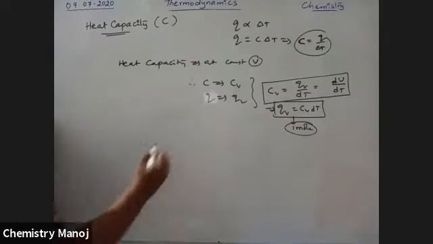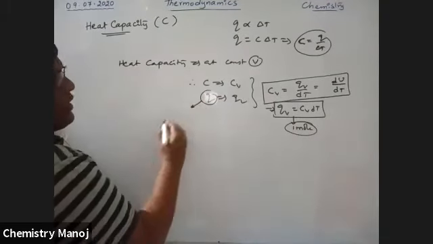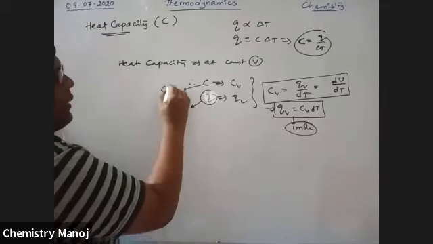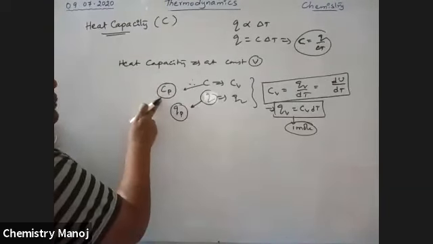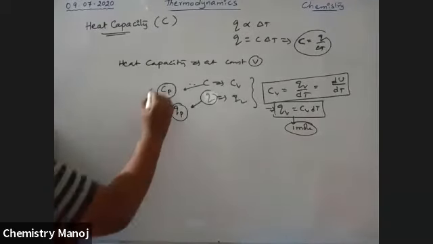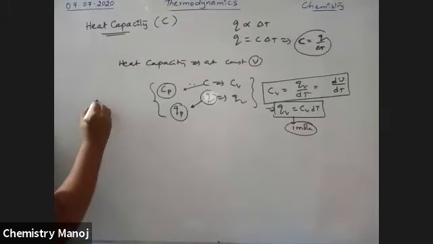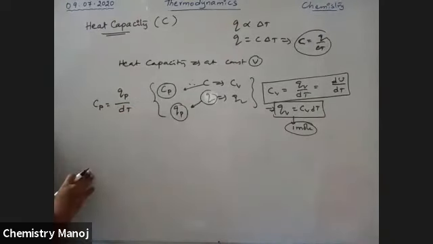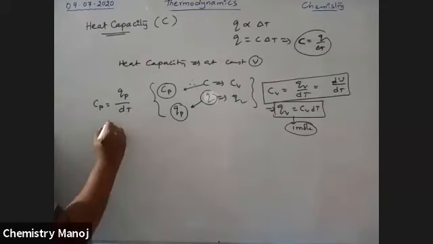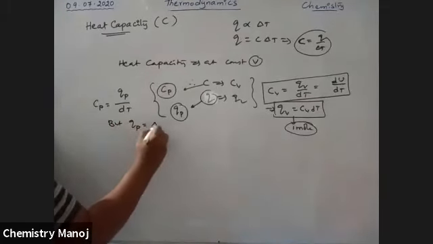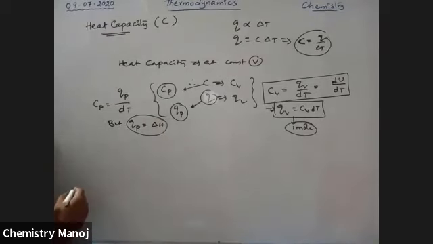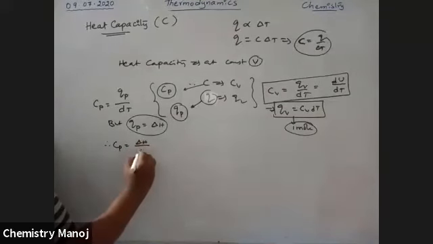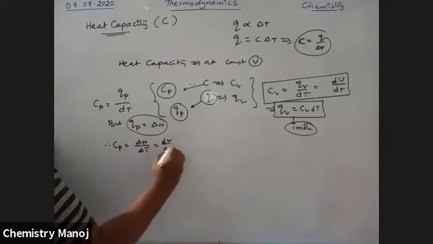Next, if Q is calculated at constant pressure, that is taken as QP. Now that heat capacity is called heat capacity at constant pressure, so the molar heat capacity at constant pressure. So we take CP is equal to QP by dT. But QP is equal to delta H. Therefore, CP is equal to delta H by delta T or dH by dT.